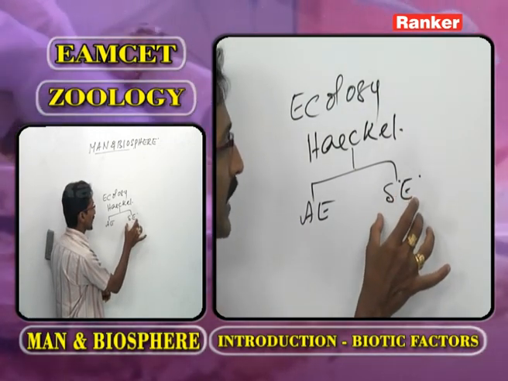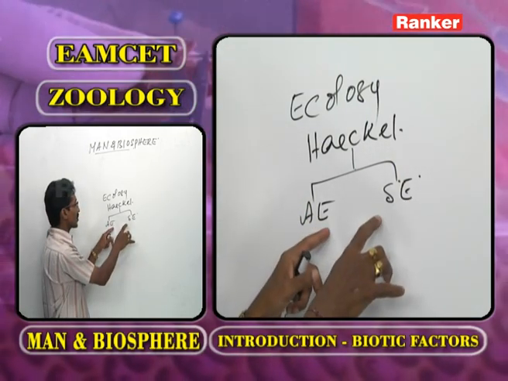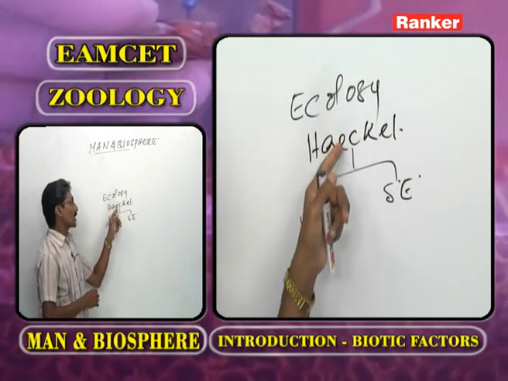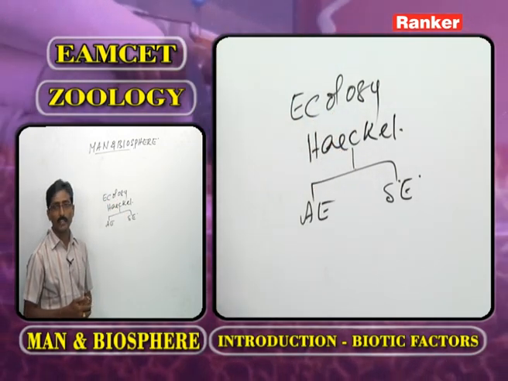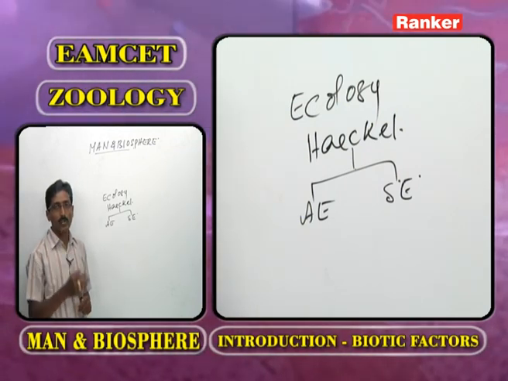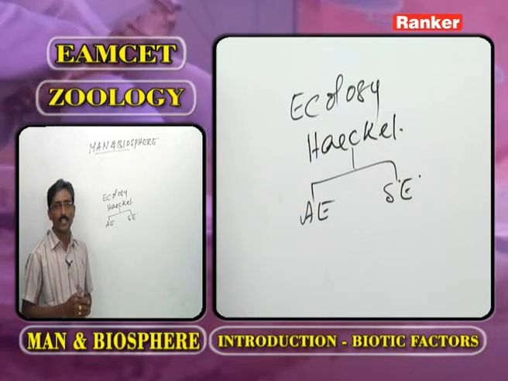Different species, synecology; one species, autecology. These two are the branches of ecology. The word ecology is derived from two Greek words: oikos and logos.